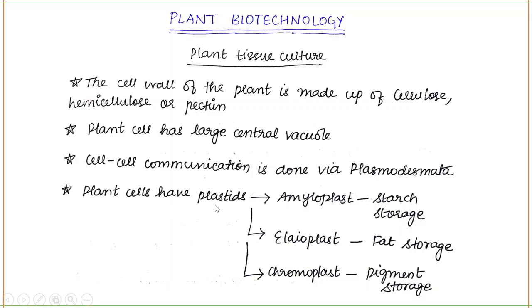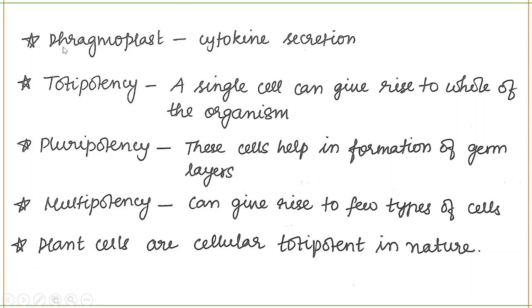Plant cells have plastids: amyloplasts, which store starch; elaioplasts, which store fat; and chromoplasts, for pigment production as well as storage. So plastids are for storage also. Another one is the phragmoplast, in which cytokinin secretion will happen. These cytokinins are helpful for the growth of the plants.